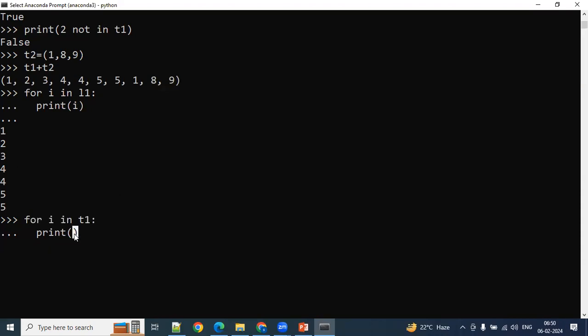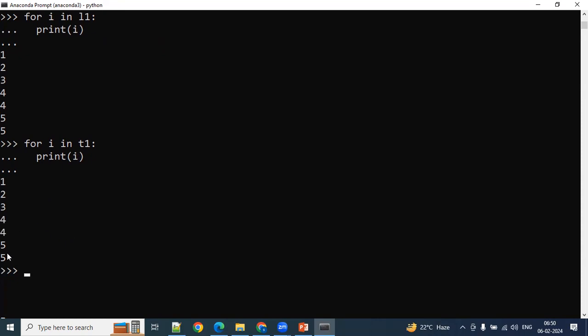So print of what we need to take here. I we need to take. So what you're going to get here? See 1, 2, 3, 4, 5. Output you're getting. In this way you can access the elements in a tuple.